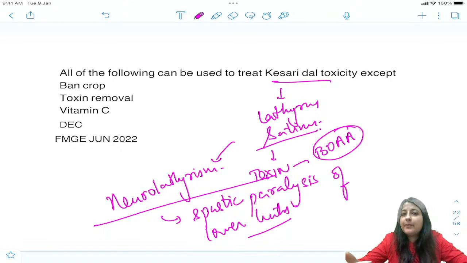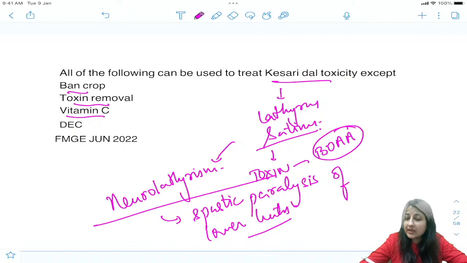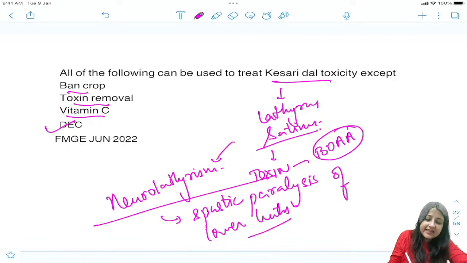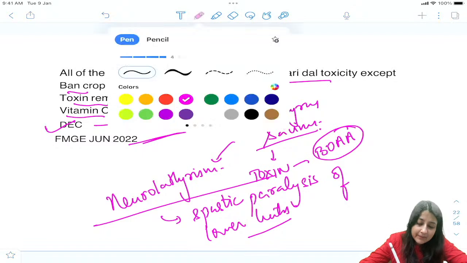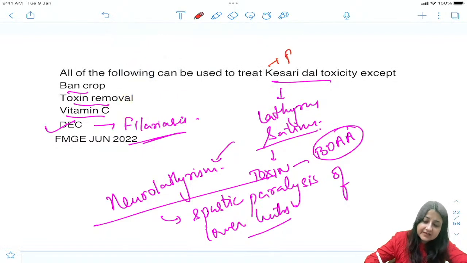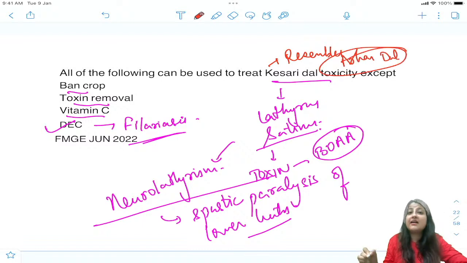Now, so to protect from this, the government banned the crop. You can remove toxin. Vitamin C also can be given for prevention. DEC is used for prevention and treatment of filariasis. But even now, some cases do get reported. Why? Because remember, Khesari dal resembles arhar dal. Do you know arhar dal? Arhar dal. Okay, Khesari dal resembles arhar dal.